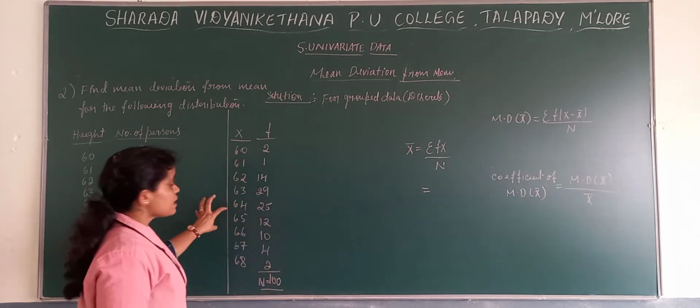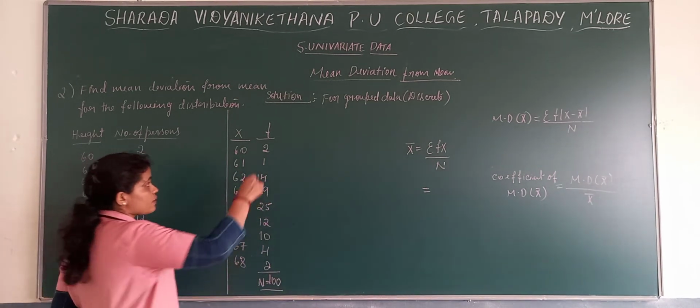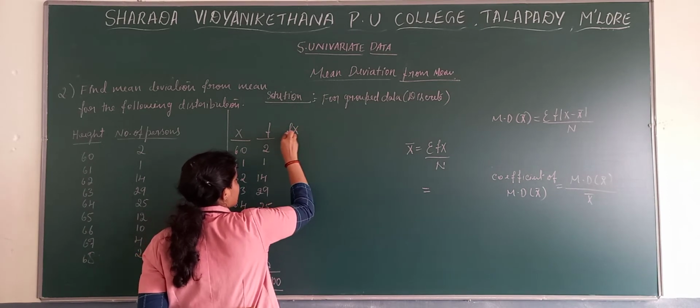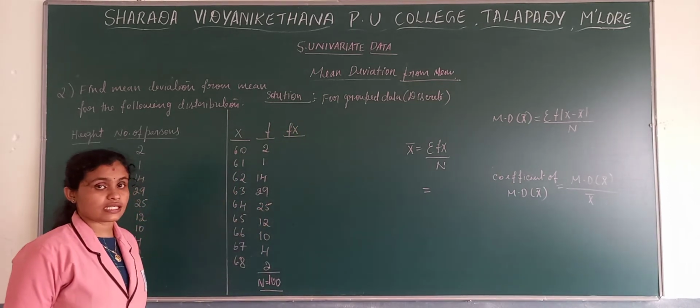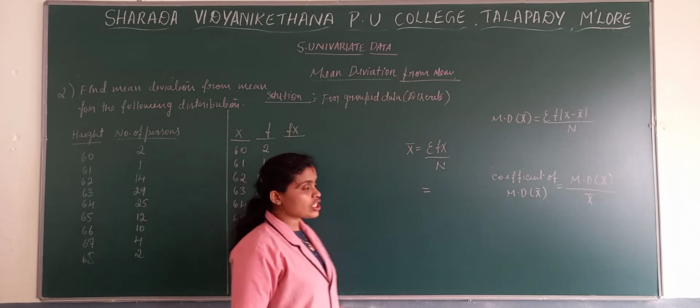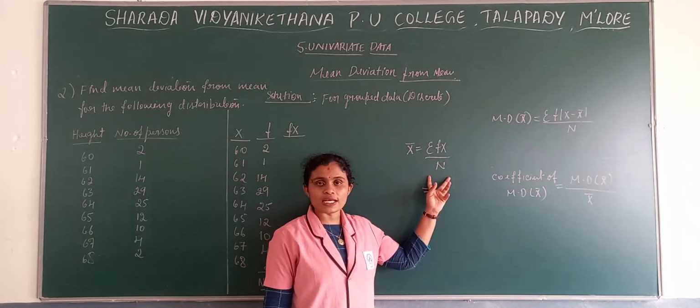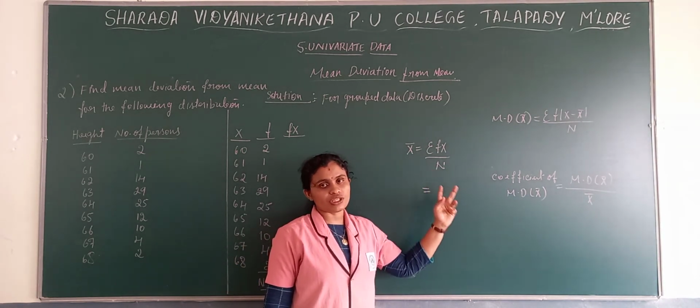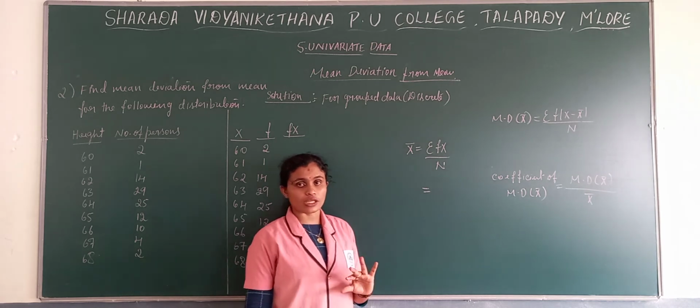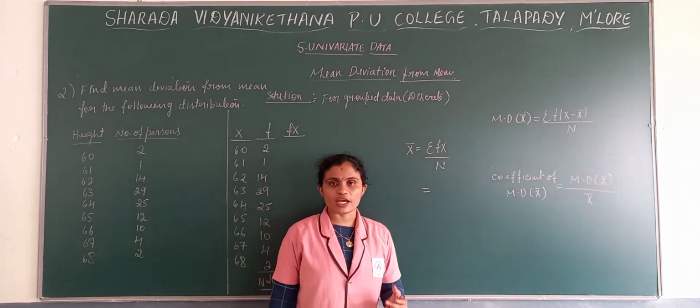Since it is discrete data, fx will be there, so we need to calculate f into x. Now, you can go with the deviation formula also, that is, a plus sigma fu divided by n, or the direct formula, sigma fx by n.